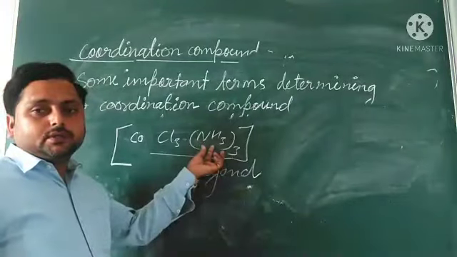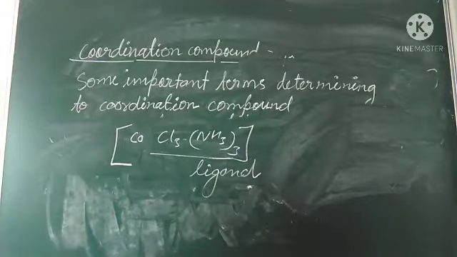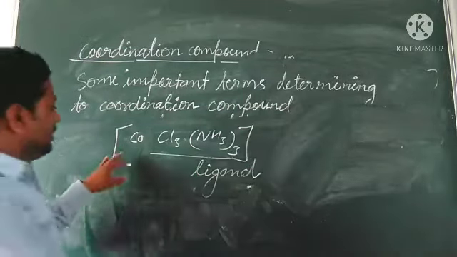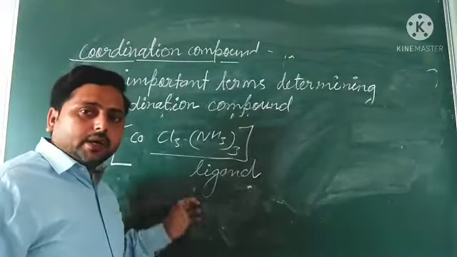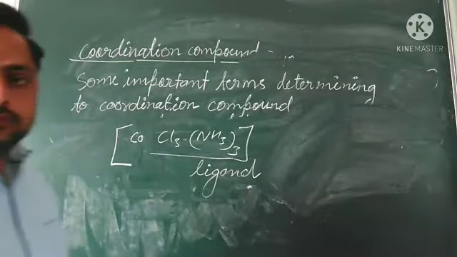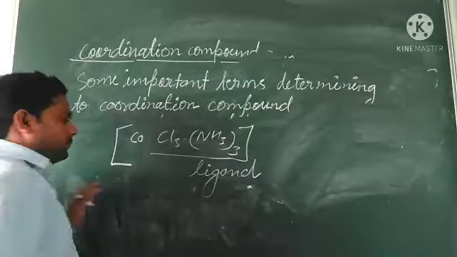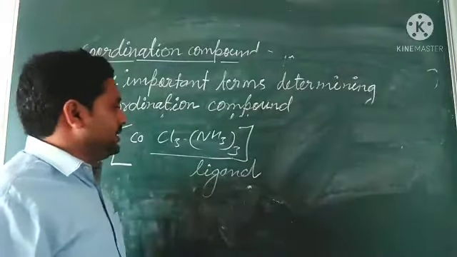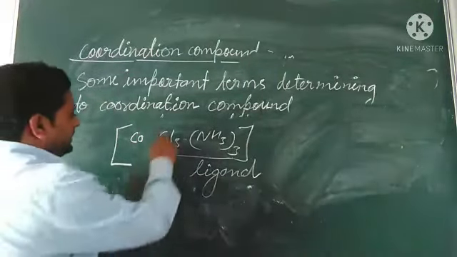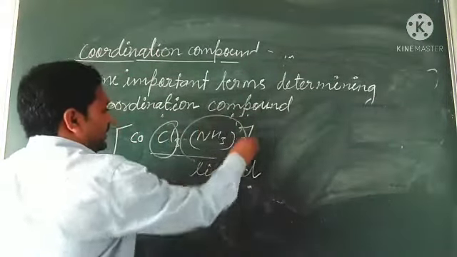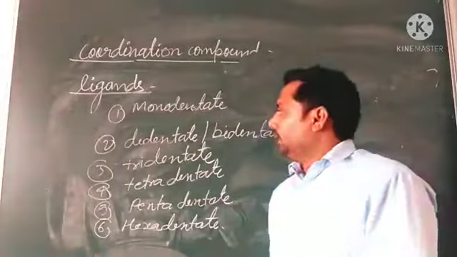Ions or molecules bound to the central metal atom in a coordination entity are known as ligands. Here the ligands are these Cl and NH3.